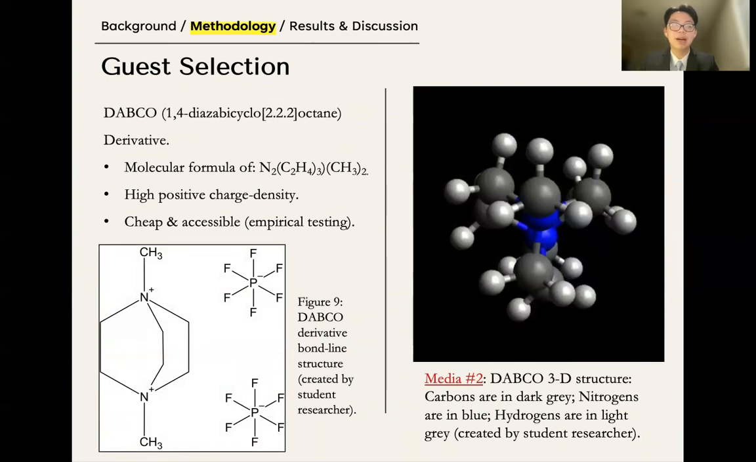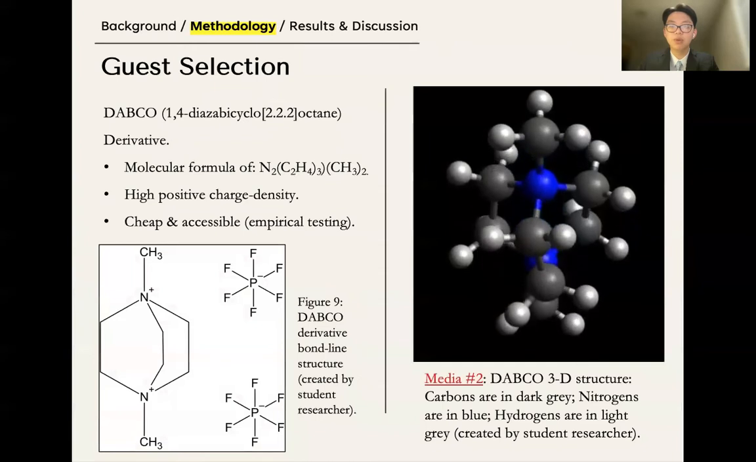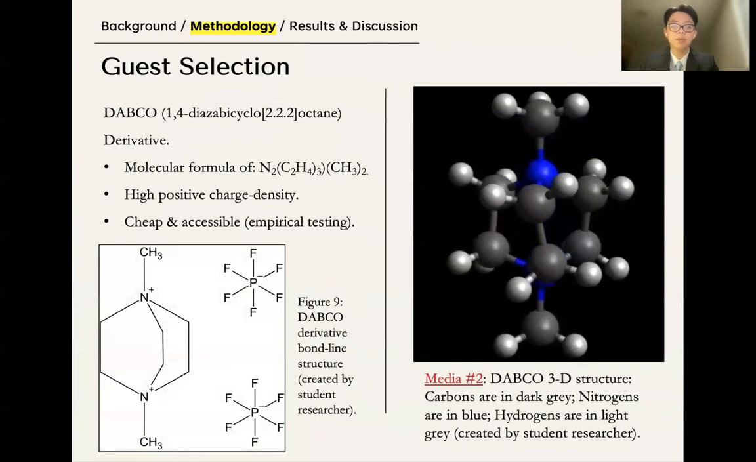So I selected a guest of a DABCO derivative shown in figure 9 because of its relatively high positive charge density and cheap and accessible nature for future empirical testing. Notice in media 2 that there is a bulky equatorial region to fit the macrocycle.